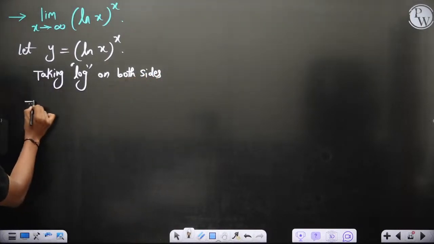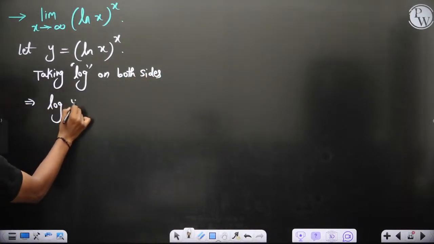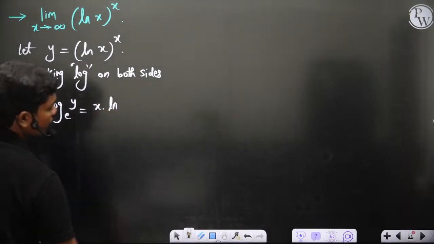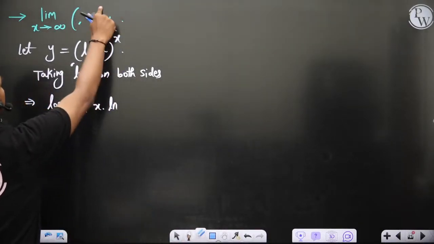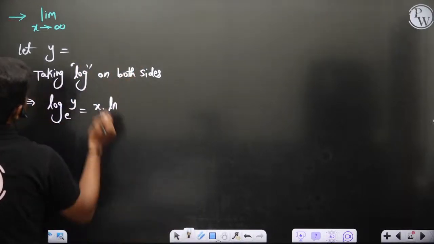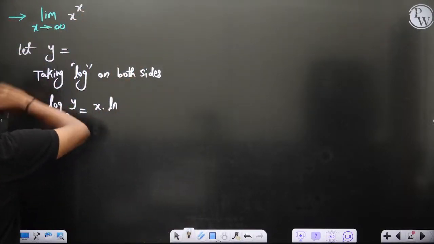This implies log y to the base e is equal to x times log of ln x. Or you can take x power x. Let's make life simple, since we are at the beginning, so let's take x power x.